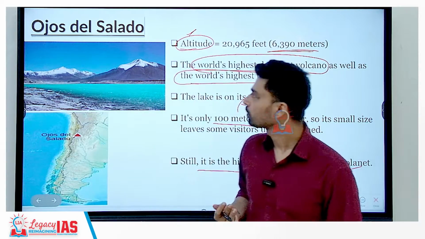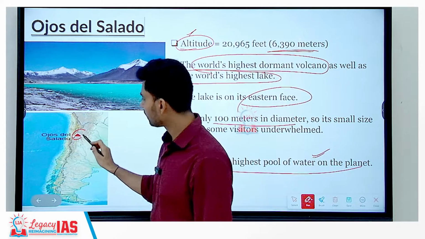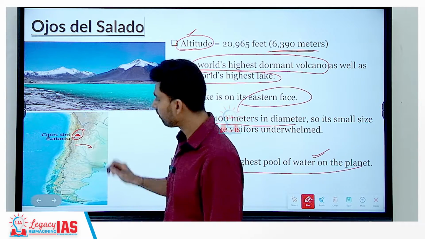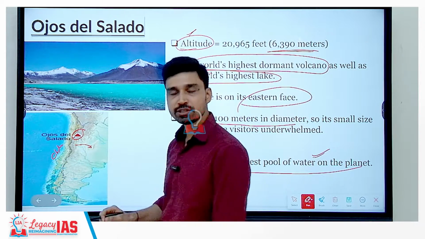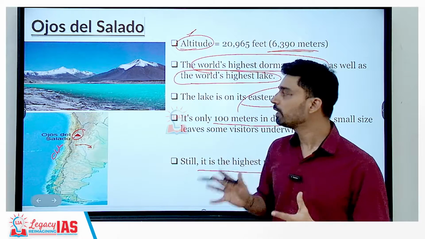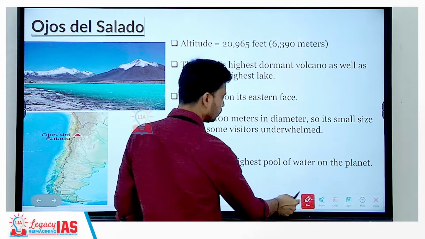unique in nature. The location of this lake, if you look at this map here, it is situated somewhere here. So, on the eastern side you have Argentina, and on the western side is a South American country, that is Chile. So, at the border of Chile and Argentina, that is where the Ojos del Salado lake is located.